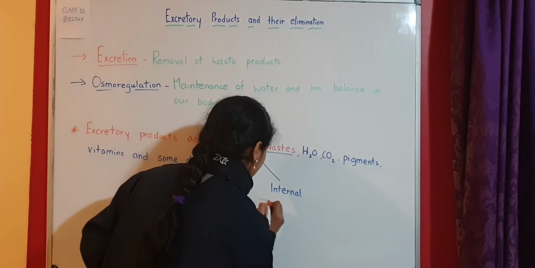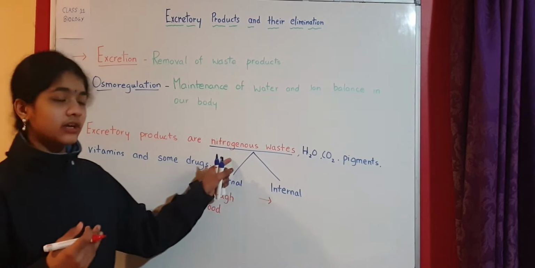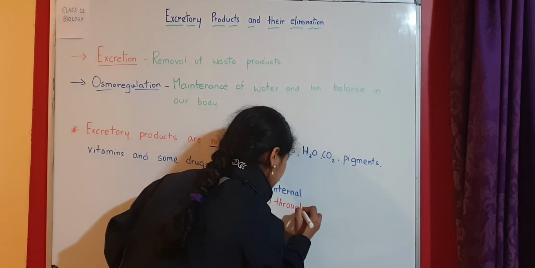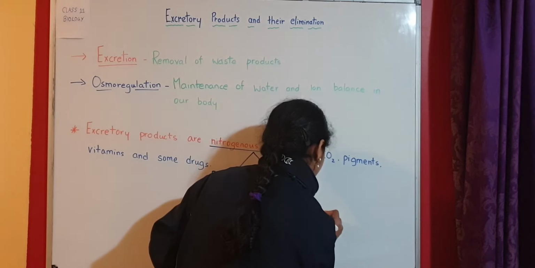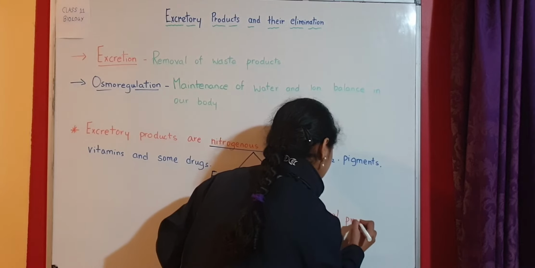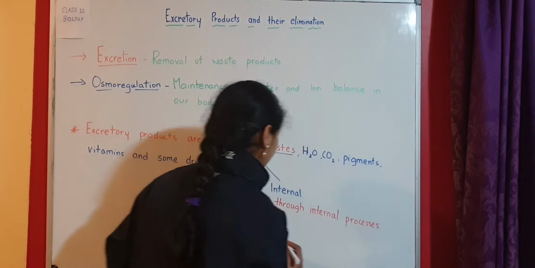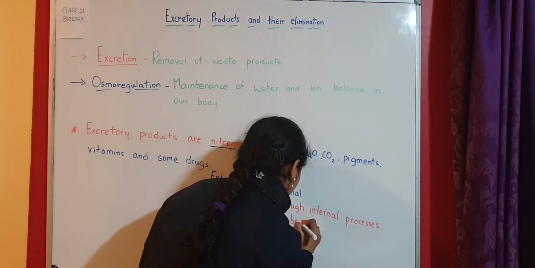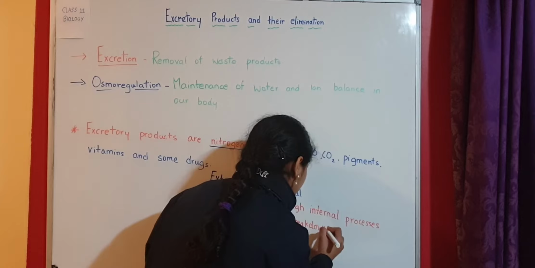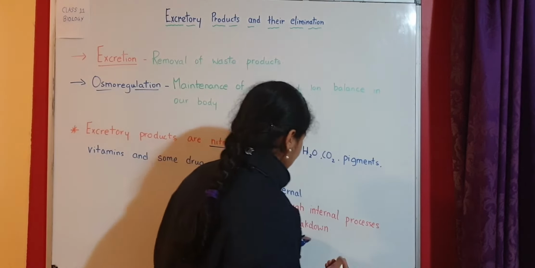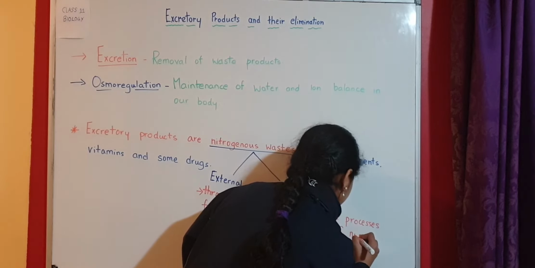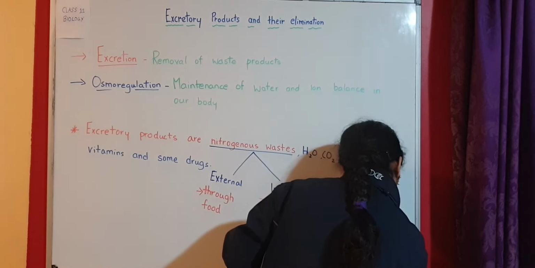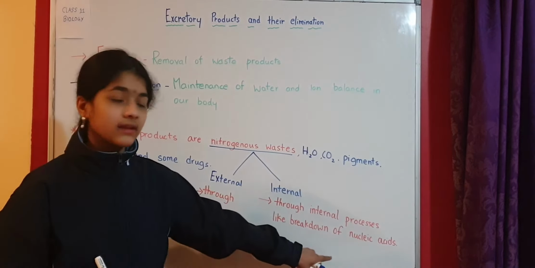Coming to internal, an example of the internal production of nitrogenous waste can be through internal living processes, like the breakdown of nucleic acids.